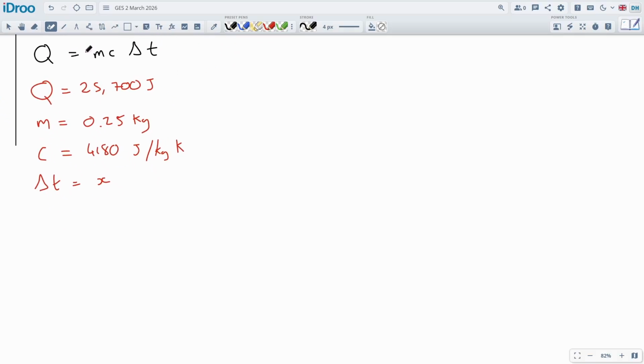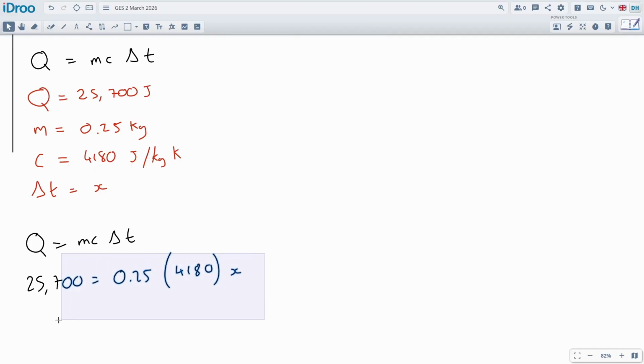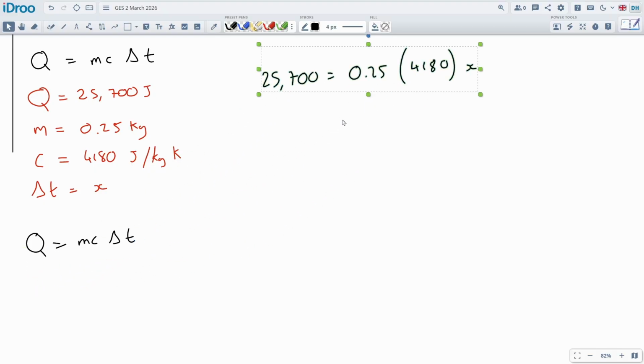We don't need that top bit, it's just going to be this bottom bit here. So Q is equal to mc delta T. Q is the 25,700. The m is 0.25. The c is 4180, and delta T is going to be this guy over here, right? So we've got everything set up and ready to go. I'll pop it up here, and we're going to multiply these two numbers together and then divide it down underneath, right? And we should be able to solve it.